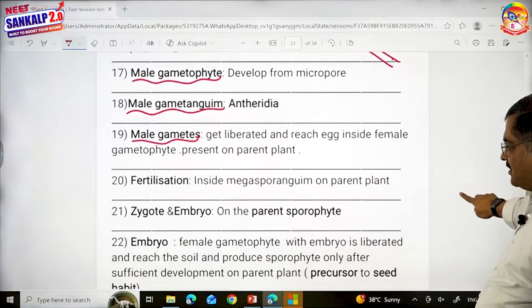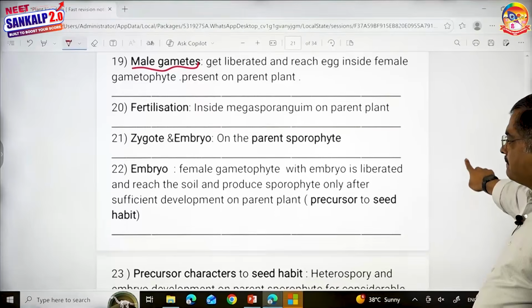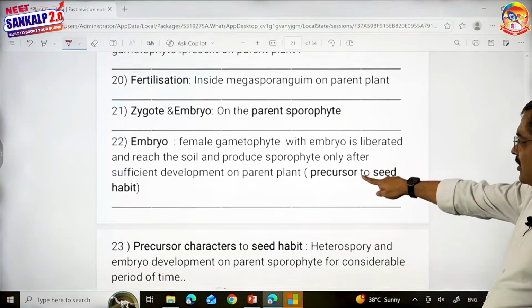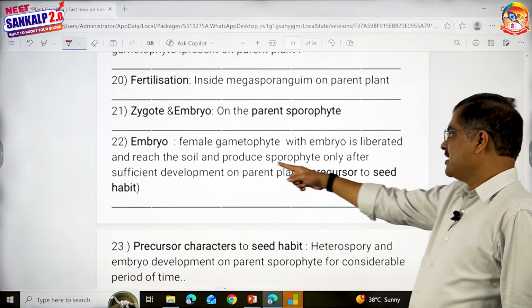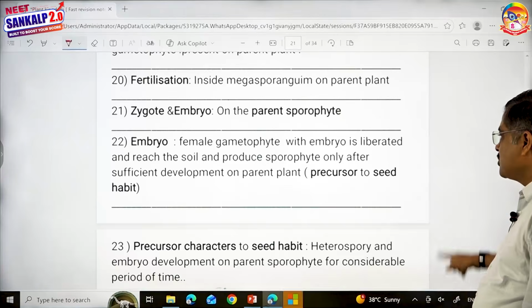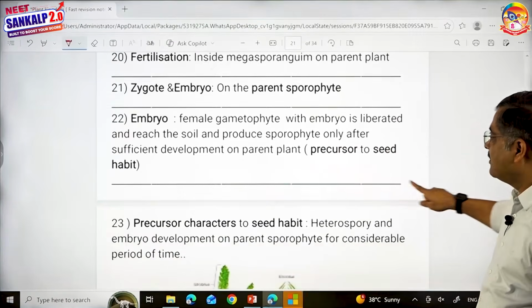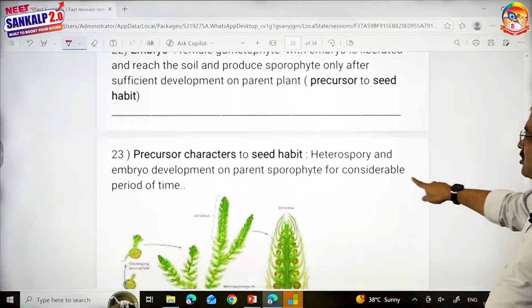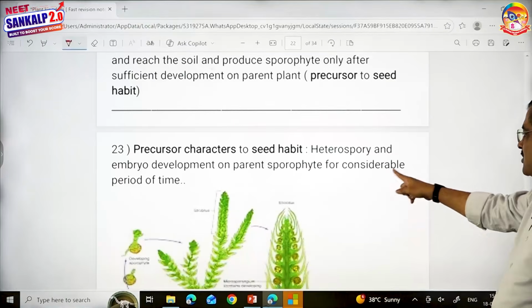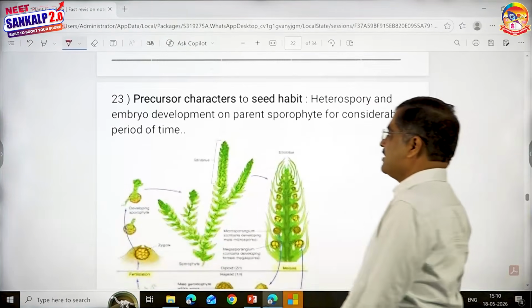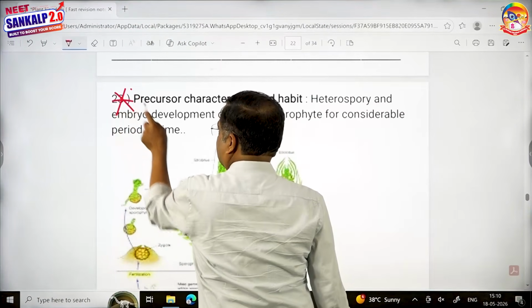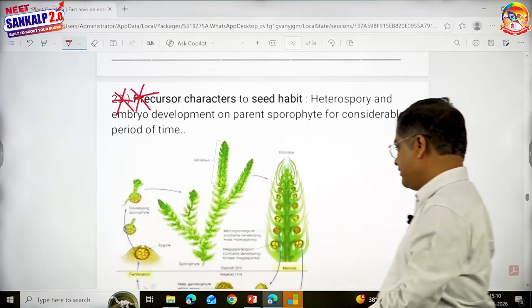All right. Look here, the female gametophyte with the embryo is liberated, reaches the soil, and produces a sporophyte only after sufficient development on the parent plant. Heterospory and embryo development on the parent sporophyte for a considerable period of time is a precursor to seed habit. This is very important.